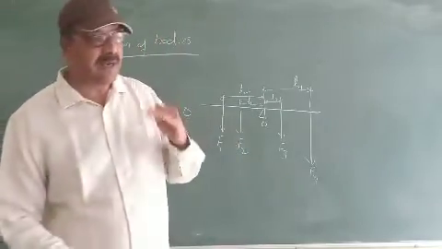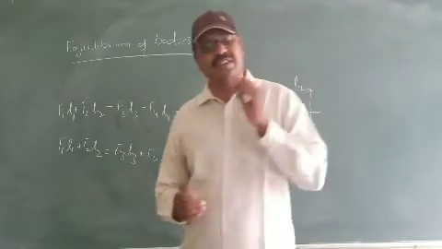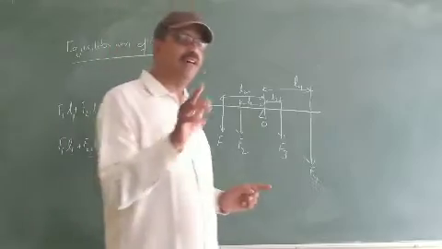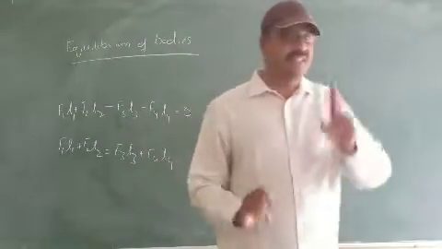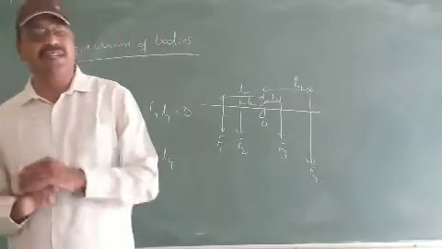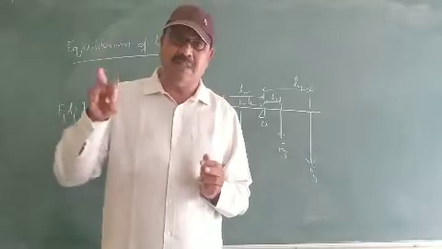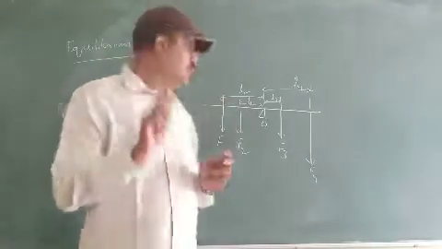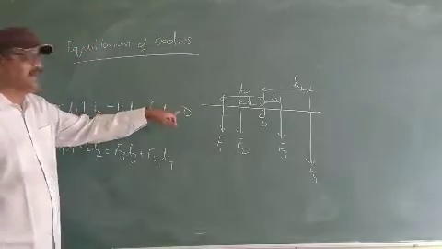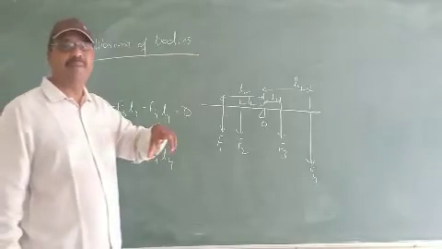When we were discussing the conditions for the body to stay in equilibrium, what is the first condition we took? The net effect of all the forces acting on the body should be equal to 0. This is the first condition. What is the second condition we learned? The net algebraic sum of all the moments should be equal to 0. We have done that. So this is the second condition for the body to stay in equilibrium.